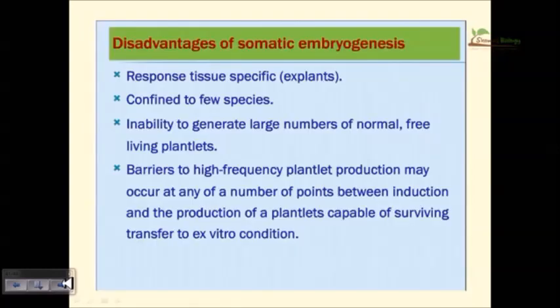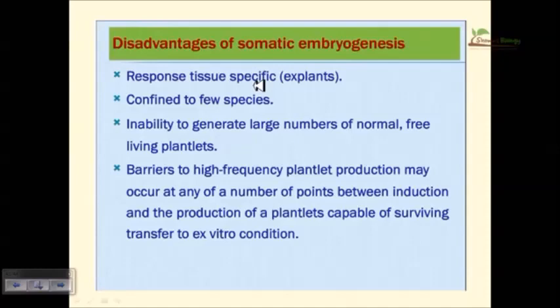Okay. Now what are the disadvantages of somatic embryogenesis? Response is tissue specific. So all the time we cannot go with somatic embryogenesis. This is tissue specific. For some plants, from the leaf we can go through somatic embryogenesis. In other plants, a leaf cannot work. Okay. And inability to generate a large number of normal free-living plants is also a part. Barriers to high frequency plantlet production may occur at any of a number of points between the induction and the production of plantlets capable of surviving transfer to ex vitro conditions.